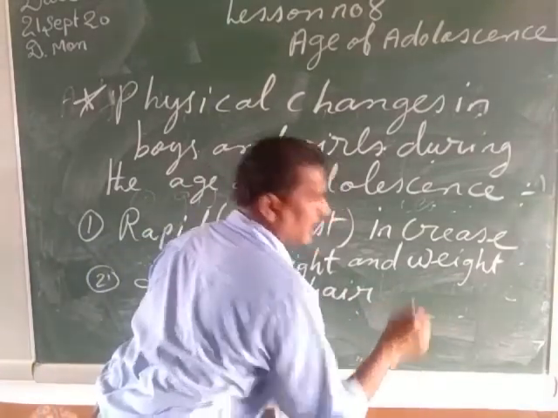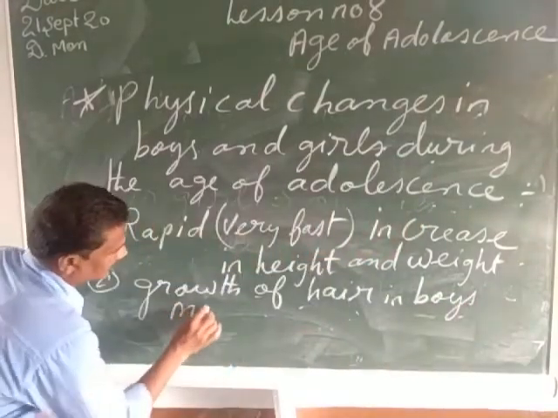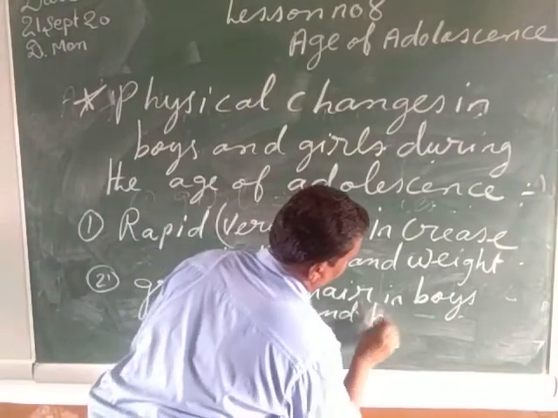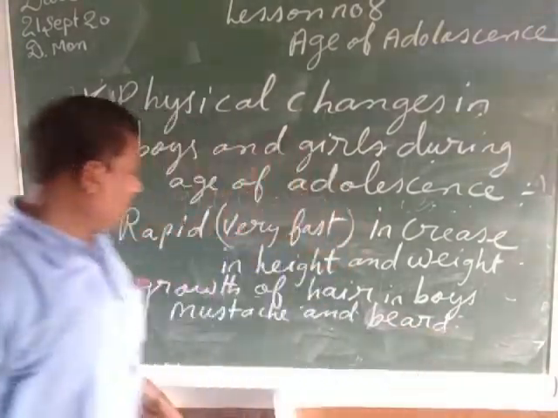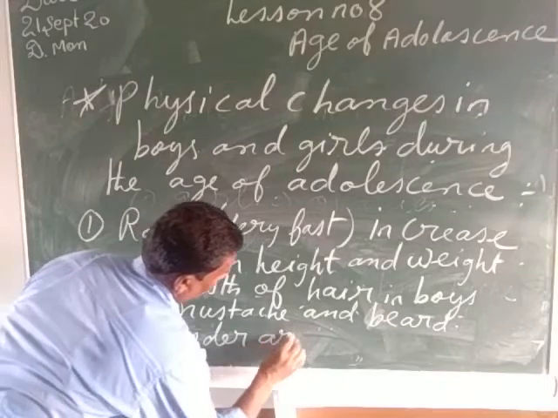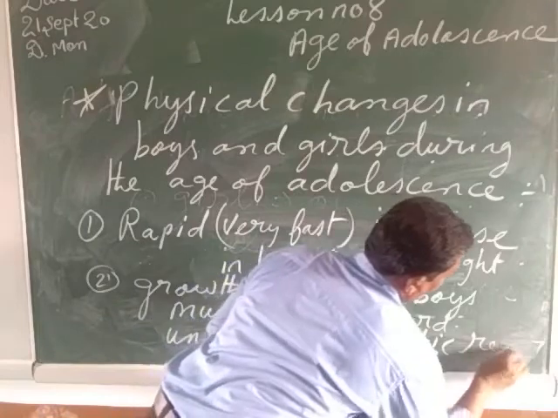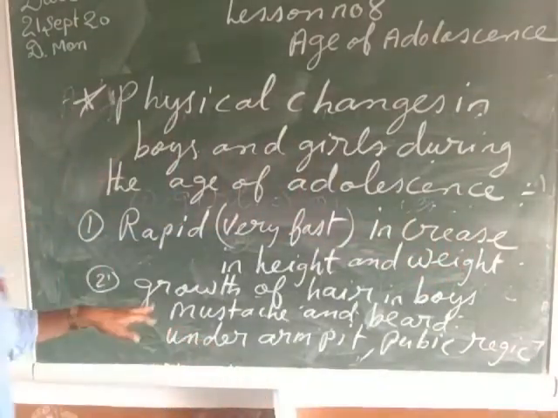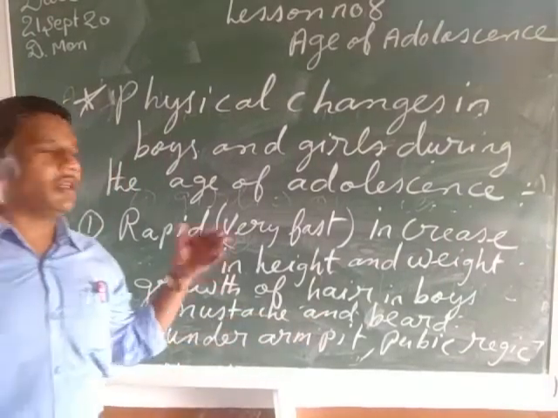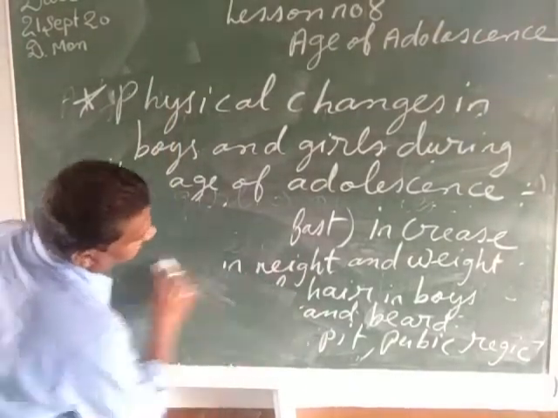For example, mustache and beard in boys, and under the armpit and the pubic region. So my child, there is a growth of hairs on the body. For example, the boys will develop the mustache and the beard, and under the arms and in the pubic region also the growth of the hairs will take place. So these are the first two characteristics, my children. Now let us see the third characteristic.